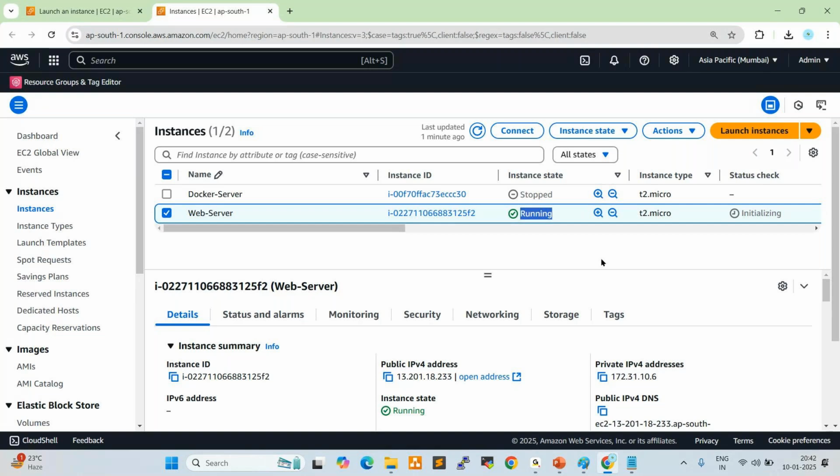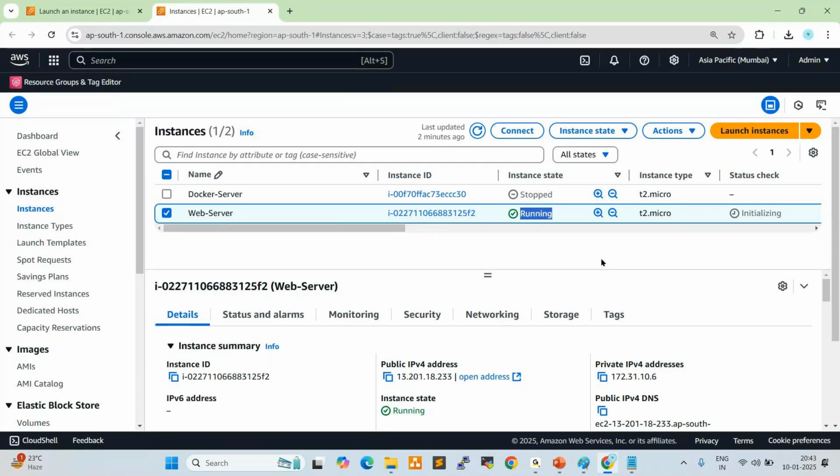In that ticket they give all the configuration: how much RAM, how much CPU, how much storage, what operating system, and in which region the server is required. Along with that, they attach the BU head approval. Without approval, we should not create any instance here.